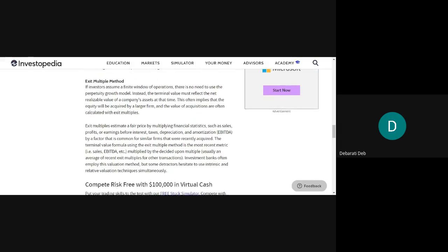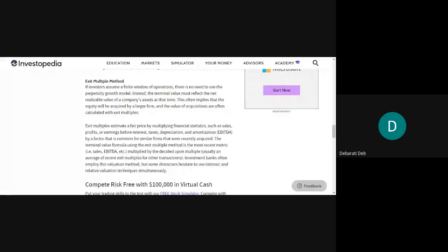And the number 2 method is the exit multiple method. What it says is, if investors assume a finite window of operations, there is no need to use the perpetuity growth model. A finite window of operations means you see that the business will not last till infinity, but at a certain point of time it will be sold off. If you think like that, that is called a finite window of operations. Then there is no necessity for calculating the perpetuity method. Instead, the terminal value must reflect the net realizable value of a company's assets at that time.